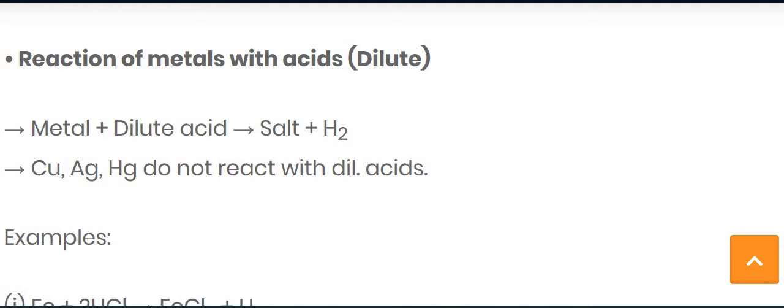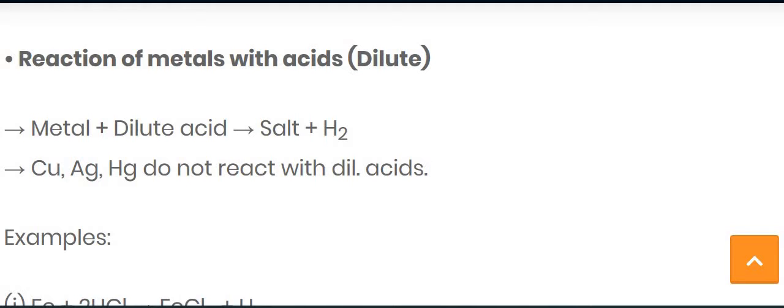So, the common formula: when a metal reacts with a dilute acid, it gives a salt, and along with that hydrogen gas is released.